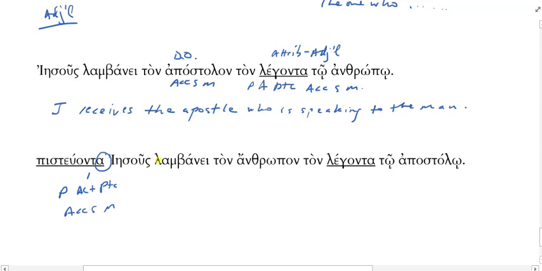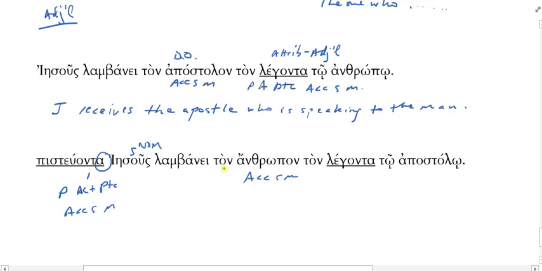Jesus lambane. What case is Jesus? He's nominative. He's the subject. So Jesus receives ton anthropon. Jesus receives the man. Okay? What case is man? Accusative singular masculine. Pisteuonta is accusative singular masculine. So who's doing the believing, Jesus or the man? The man. Is this articular or anarthrous? It's anarthrous. There's no article. So is the man articular?